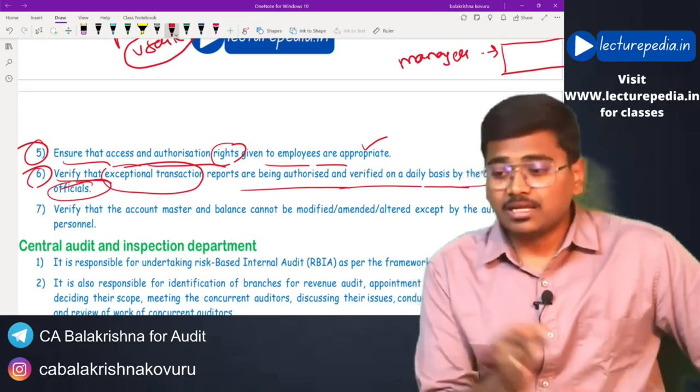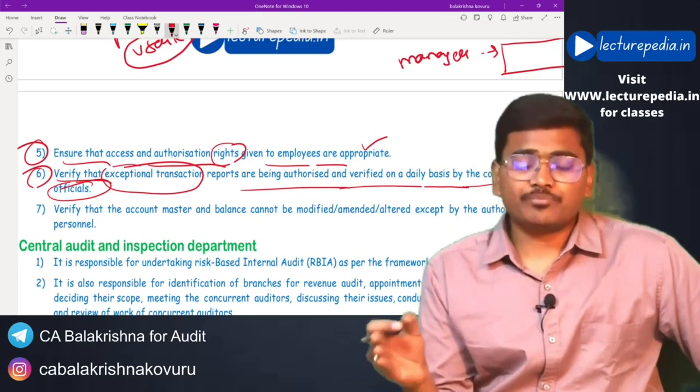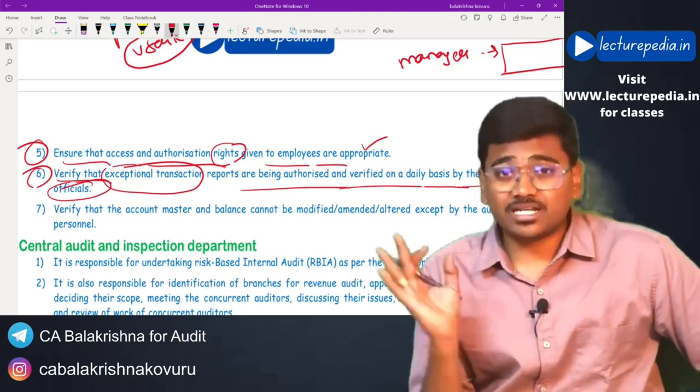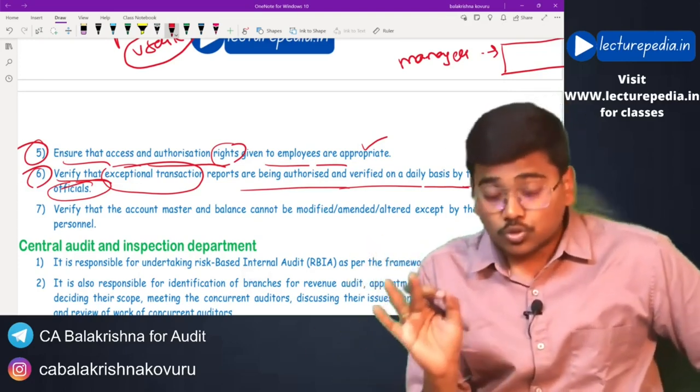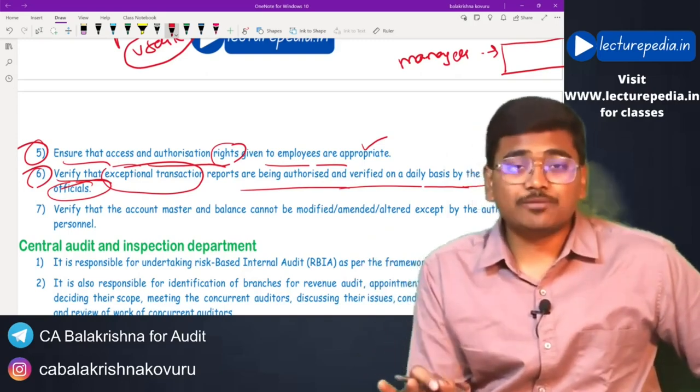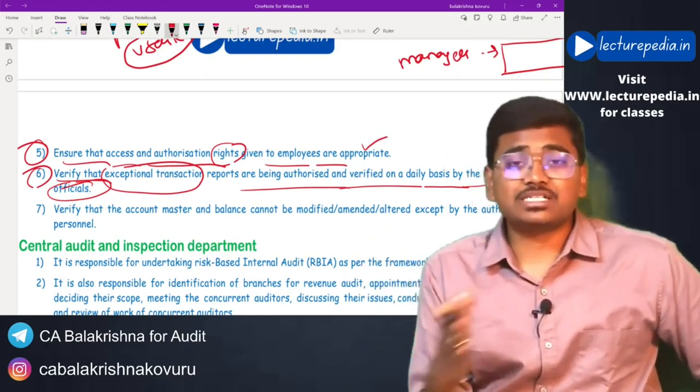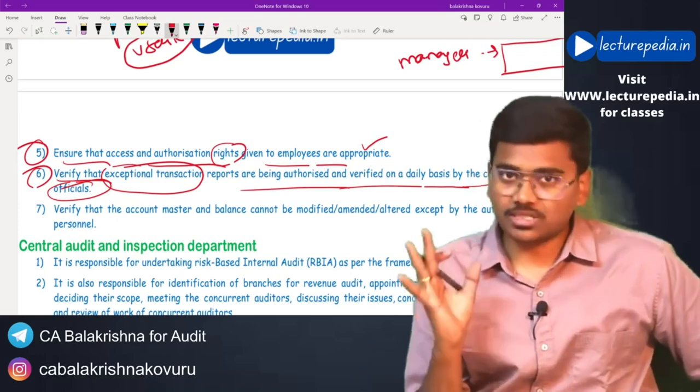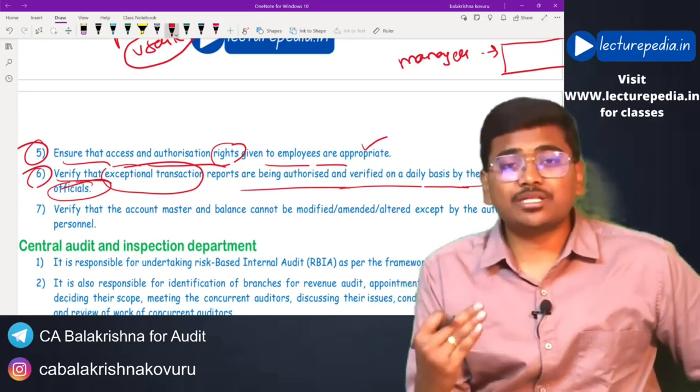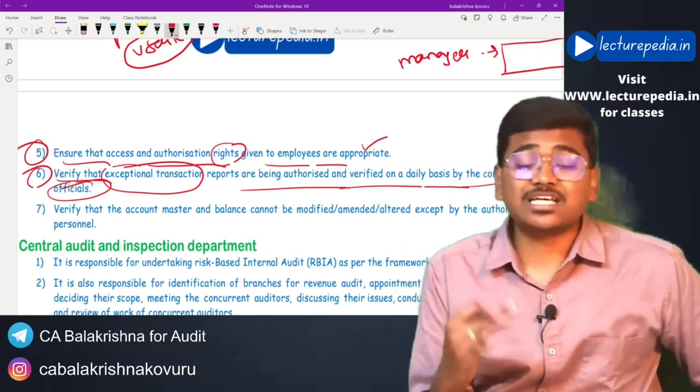Daily at the end of the banking hours, exception reports will be automatically generated in a particular folder. Those exception reports have to be verified by the banking officials on a daily basis and they have to be authorized. Whether this is being done by the banking officials or not has to be seen by the auditor.